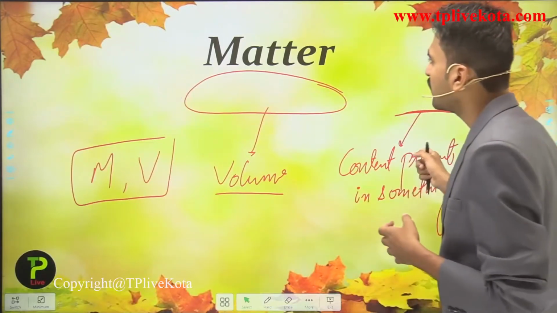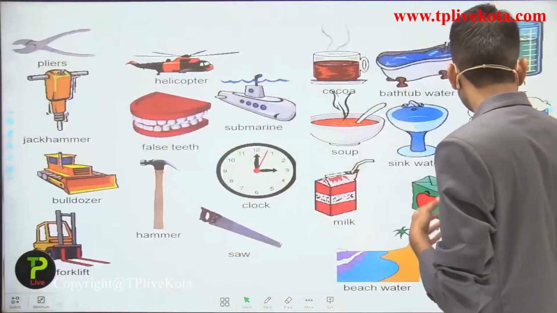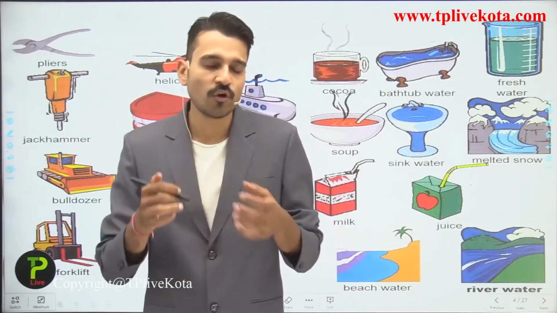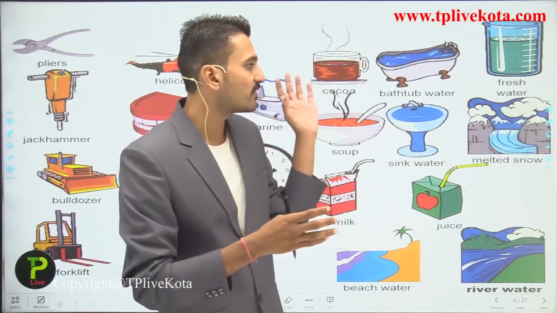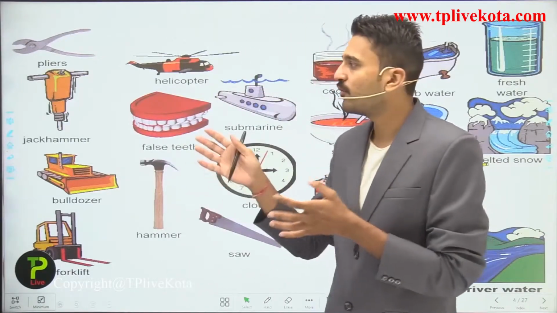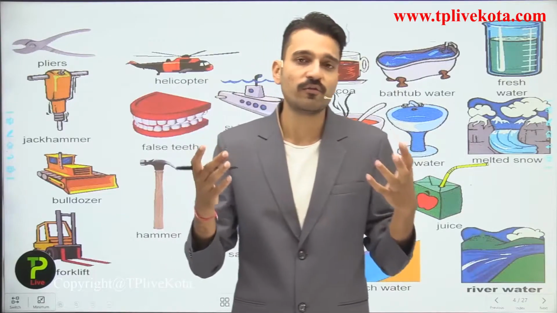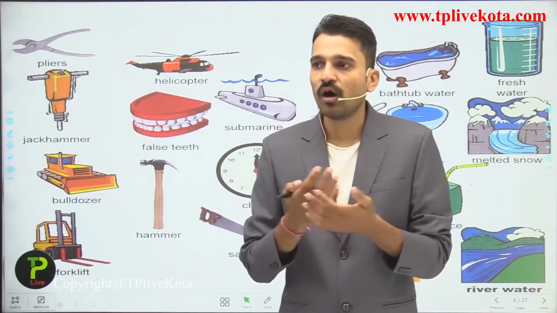So students, moving on to the examples of matter. Here you see some of the examples you all encounter in your daily life. Some of these are in the solid state, some are in the liquid state, while some of them are in the gaseous state. So how have we classified them?